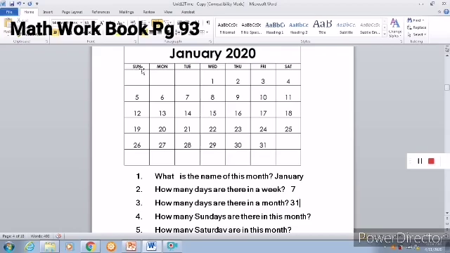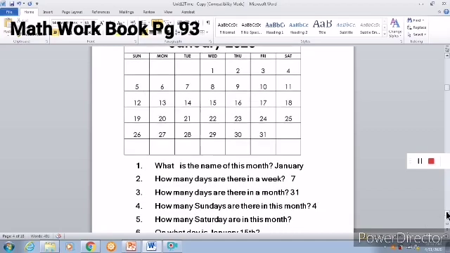Now, how many Sundays are there in this month? So, see below Sunday. How many are there? 1, 2, 3, 4. 4 Sundays. Then, how many Saturdays are there in this month? See below Saturday. 1, 2, 3, 4. 4 again.